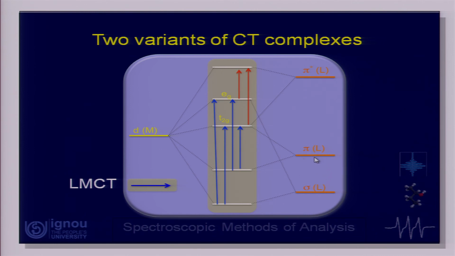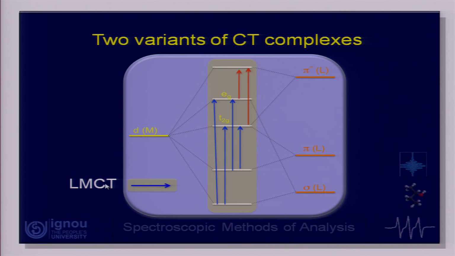Since the major component of this molecular orbital is the orbitals from the ligand, this is referred to as LMCT, ligand to metal charge transfer. That means when there is a transition from this level to this level, which is more of the metal, and the electron goes from here to here, we say it is LMCT, that is ligand to metal charge transfer.